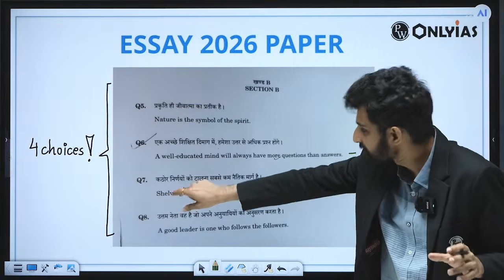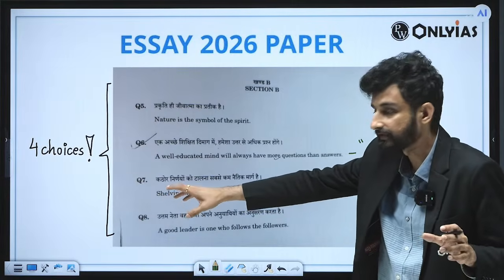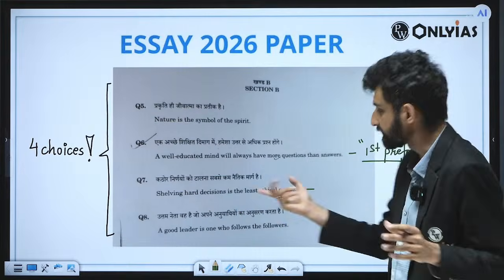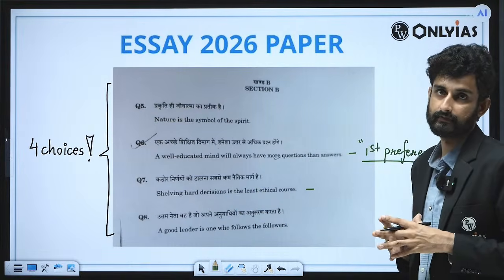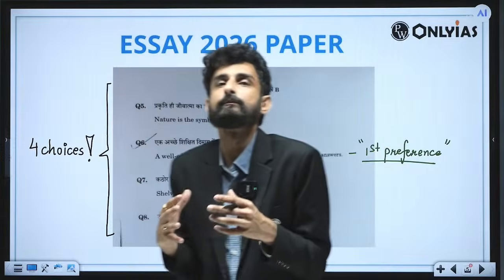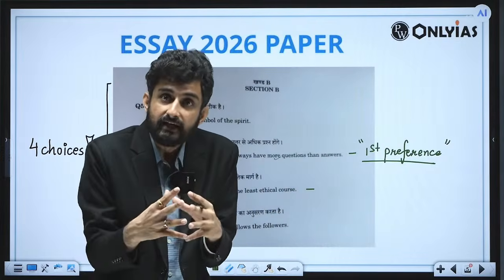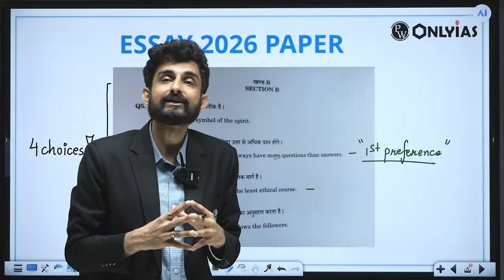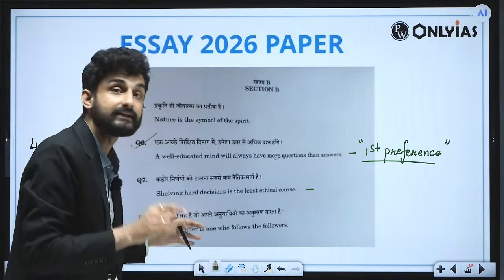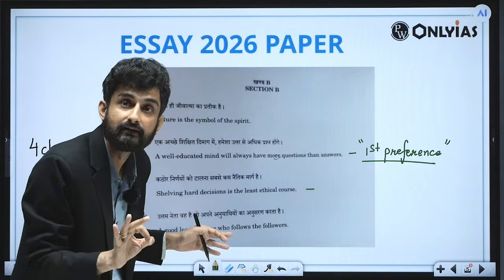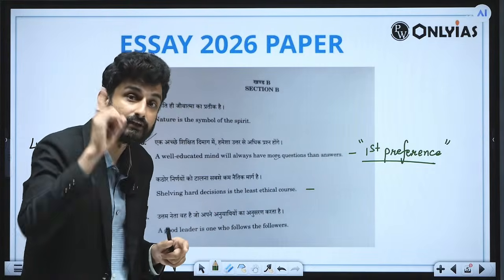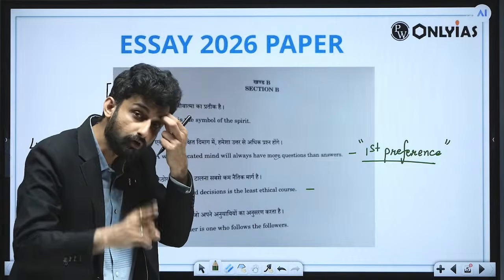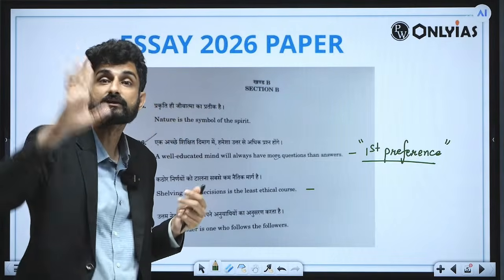the question is just shelving, seemingly what technical term you might be feeling, but it's just holding hard decisions the least ethical course. But you can give so many exemplifications here. If India is not preparing for AI, if India is not structurally changing its education system, that is a decision that Indian leaders now have to take. If they are not taking it, what will be the context? That it will be the least ethical course of action of our governments, of our governance for the future generations.